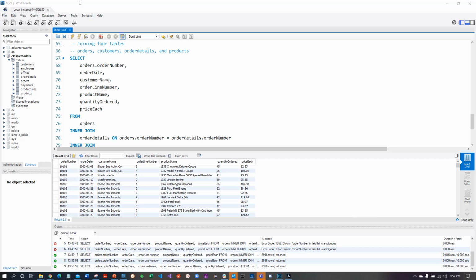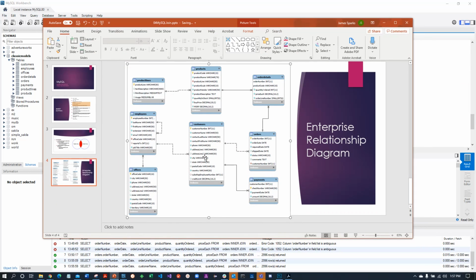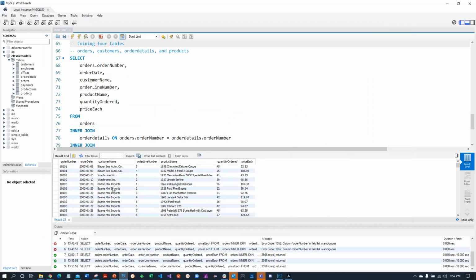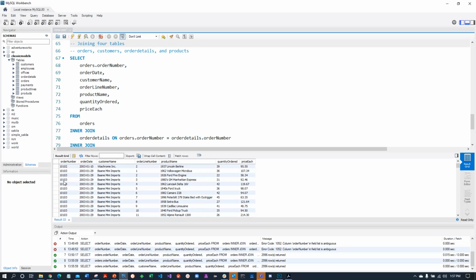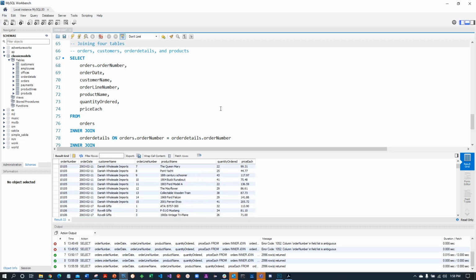And look at the EER diagram for this. You can see the relationship between orders and customers. One customer can have many orders. So it's possible that one customer can show up more than once here for a different order. Now, notice the information is repeated because this is the same order. So there'd be some work for formatting our actual packing slip. We wouldn't repeat information on that. But this tabular form has no way to express that. So we have the customer number repeated, and there we go, 4 tables.